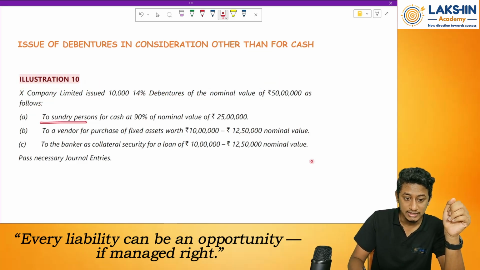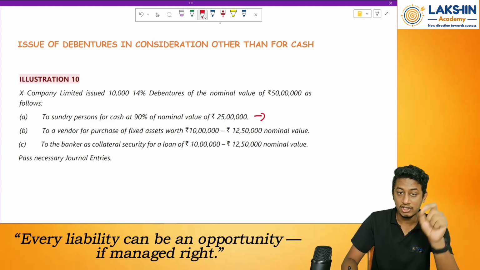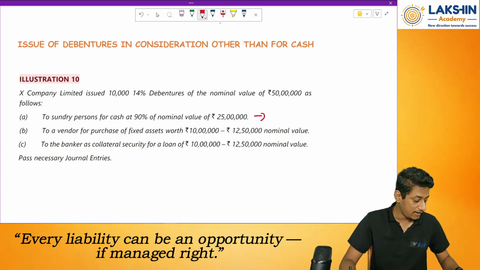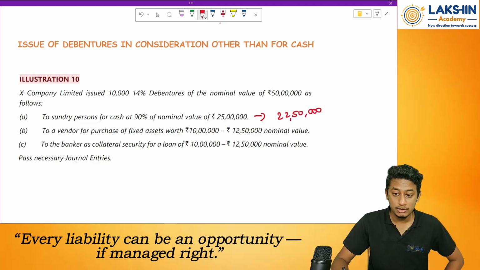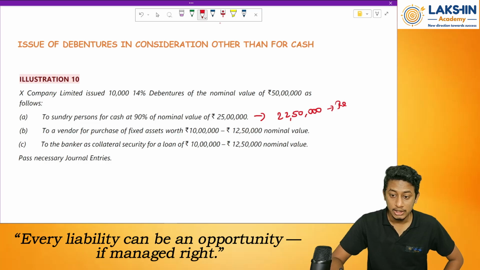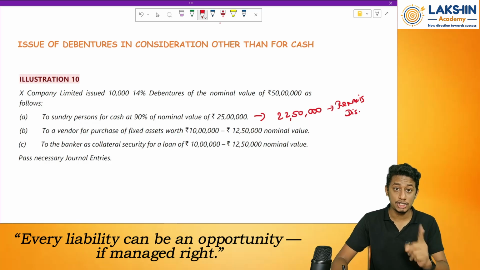How is this issued? To sundry persons for cash at 90% of the nominal value. That is 25 lakhs. So that means 90% of nominal value. How much is 25 lakhs into 90%? 25 lakhs into 90%, that is 22 lakh 50,000. What is the remaining amount? Remaining is discount. Discount given on the issue of debentures.